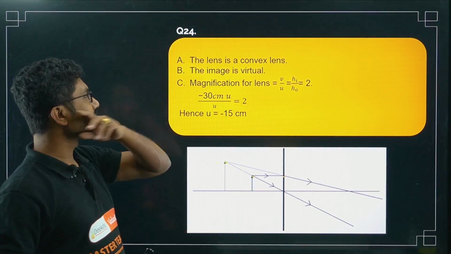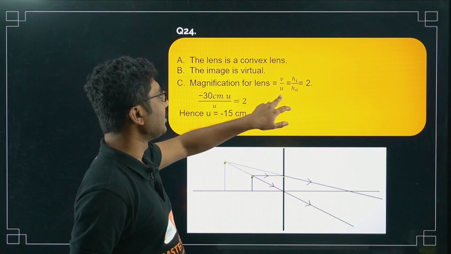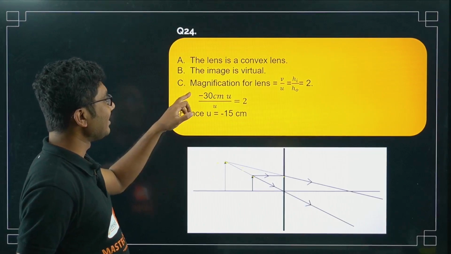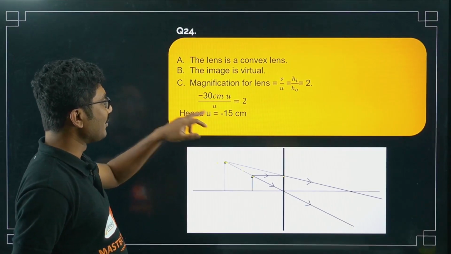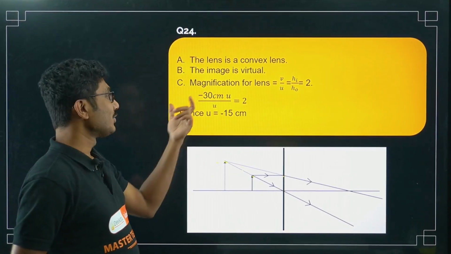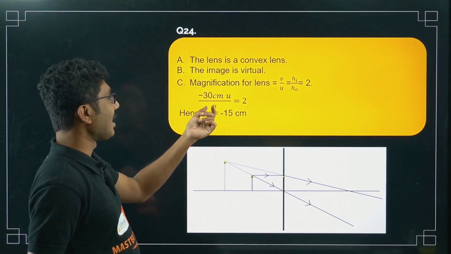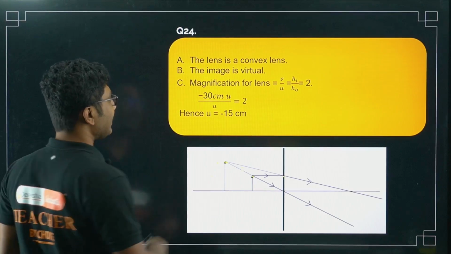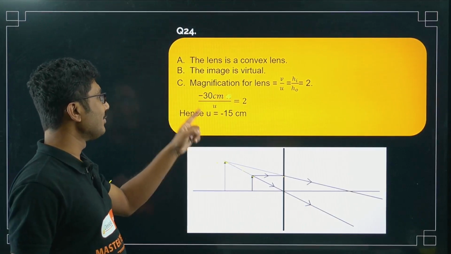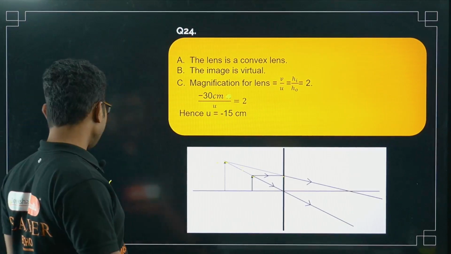Okay, now magnification of the lens is given as 2. So magnification is V by U, that is equal to 2. We know that magnification is basically V by U. So you are asked to find the U. So V is minus 30 centimeter, twice the size, on the same side of the object. So minus 30 centimeter divided by U, or U is equal to 30 by 2, that is 15 centimeter. Right? Got it? Any doubt?